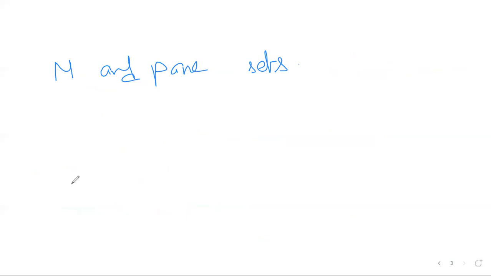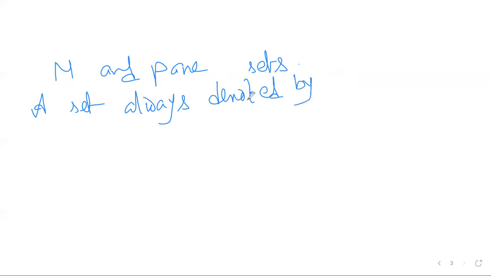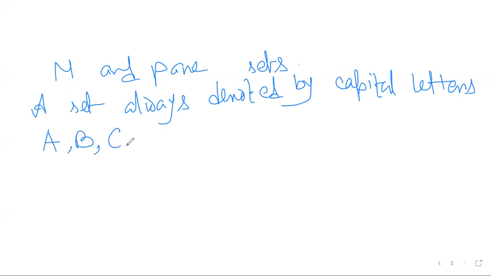Now how to write a set? First of all, a set is always denoted by capital letters A, B, C and so on.